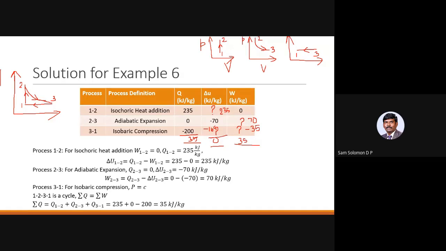So sometimes they give you the diagram and they ask you to estimate the values of heat transfer, work transfer, and the change in internal energy. Or sometimes they just give you the processes and you have to draw the PV diagram. Okay, so this is very important. So you can practice this. You can take the previous year question papers and you can try drawing the PV diagrams for a sequence of processes.